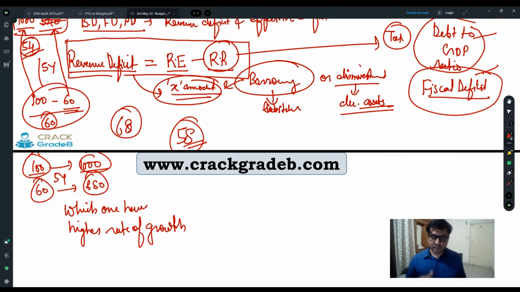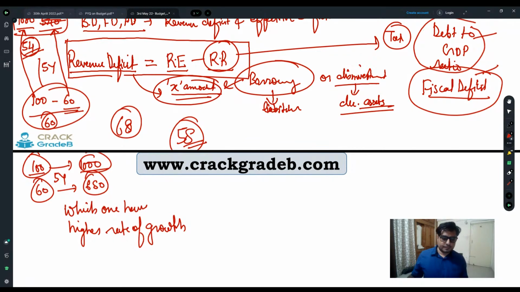If the rate of growth of GDP is higher than the rate of growth of taxable income, we can say that it is inelastic. Inelastic because our GDP is rising at a fast pace, but our taxable income is not rising at that pace. Then we say that it is inelastic in nature.